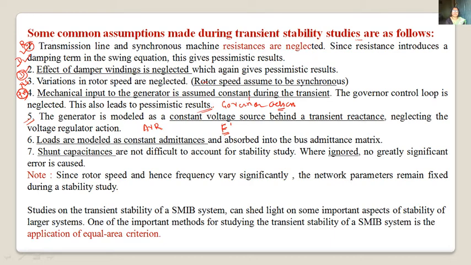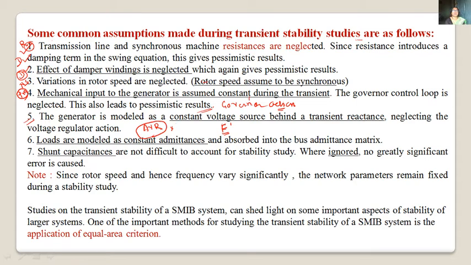Due to the automatic voltage regulator, the field winding current changes, so that the excitation changes and the voltage will remain constant, due to changes in the load or any changes from the input side or output side. That effect is again neglected.